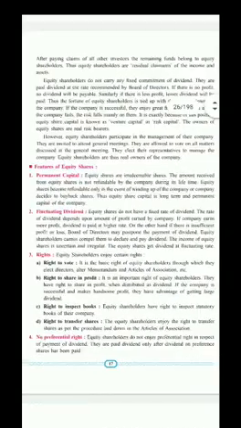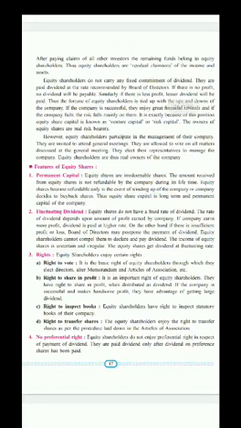Equity shareholders do not carry any fixed rate of dividend. Their rate of dividend is never fixed, it depends upon the company's profit. They are paid dividend at the rate recommended by board of directors. Every year annual general meeting is held in the company, and at that time they decide a specific rate of dividend to be given to the equity shareholders.